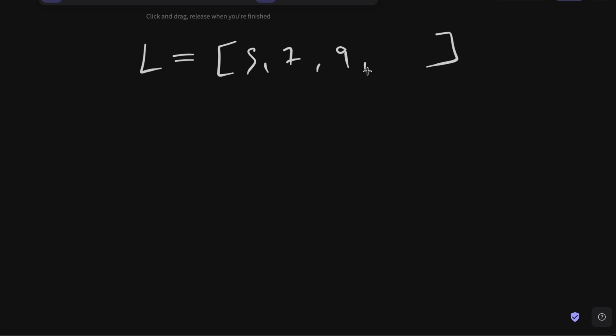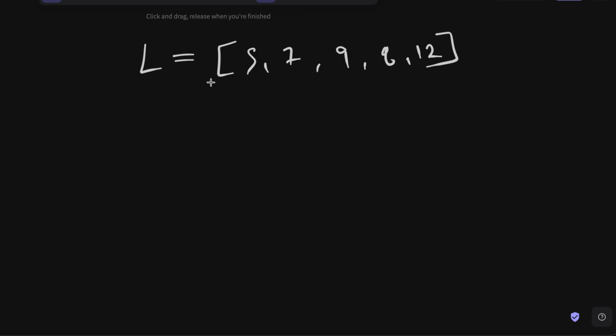But then how do you construct a tree like this? Well, for that you need to understand one thing: how we represent a tree inside of an array. We have a list like this, okay? And here we can have, let's just say, 5, 7, 9, 8, 12, okay? So these are the nodes that we have.